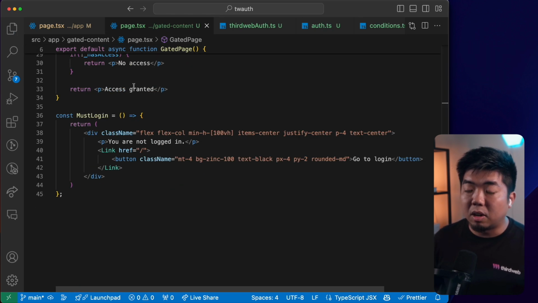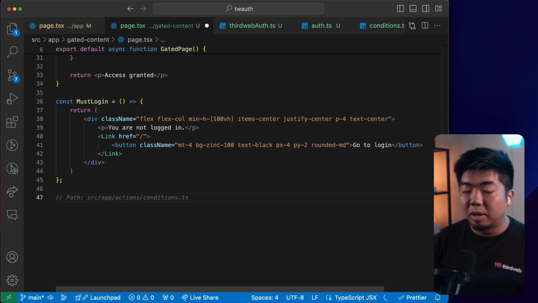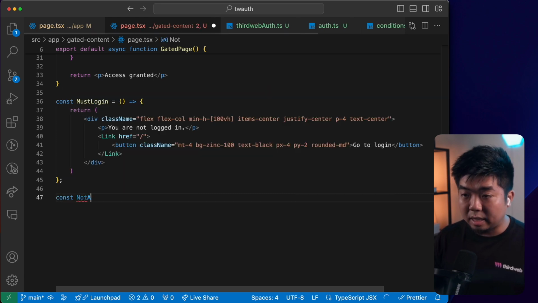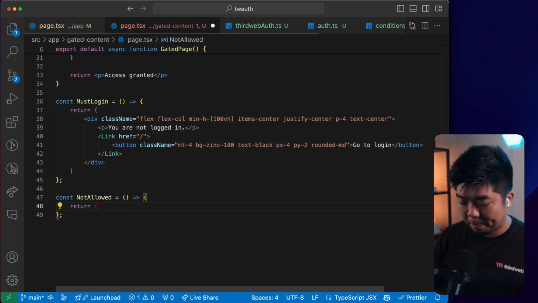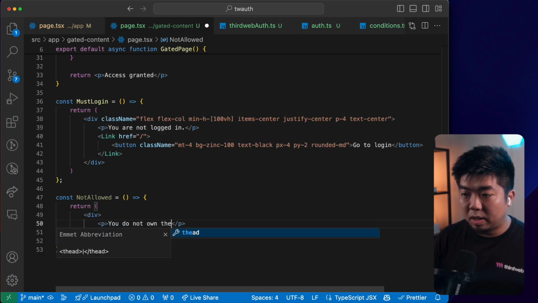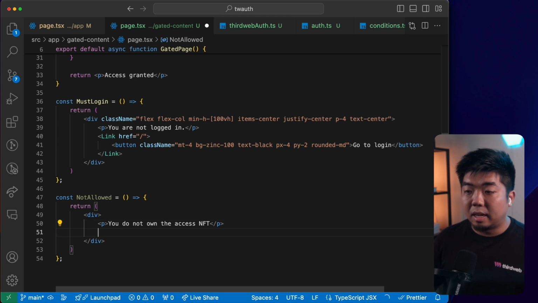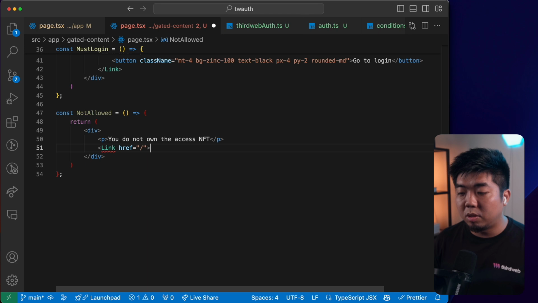Next, we need to create our no access component, or basically they're not allowed access because they don't have the required NFT. So we're going to say not allowed. This one is going to return a div again. We'll just provide it some text here saying you do not own the access NFT. And then because they don't own the access NFT, we'll create two different routes for them to go to. They can either go back to the login page here.